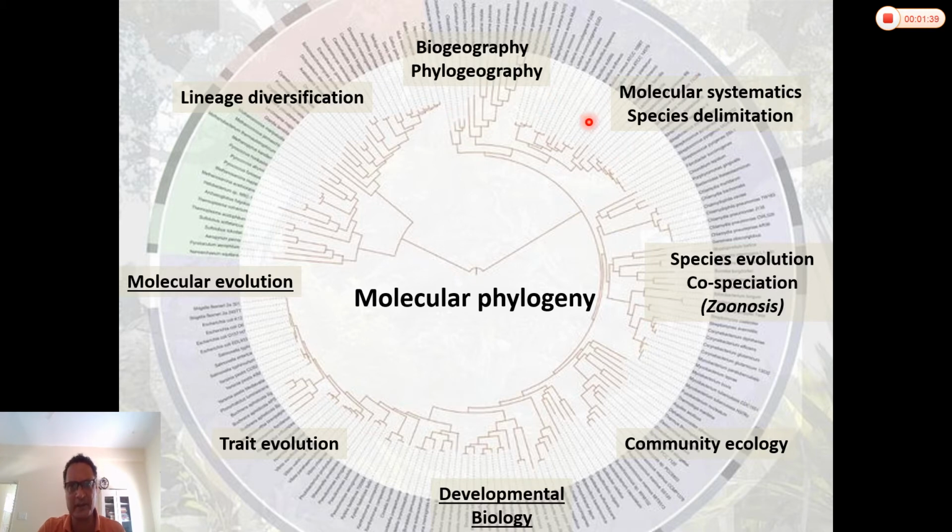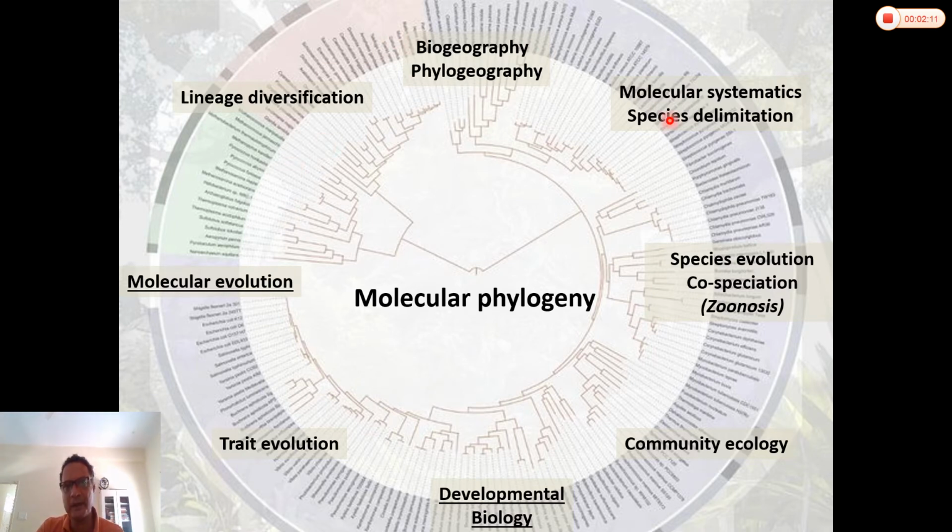It's been extensively used to understand speciation as well as species delimitation. We have also used phylogenies to understand co-speciation between host and parasite. We've used it to look at community ecology. It can also be used to understand developmental biology, trait evolution, molecular evolution, and lineage diversification.